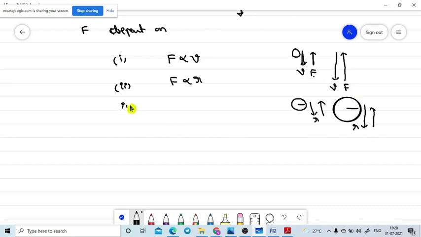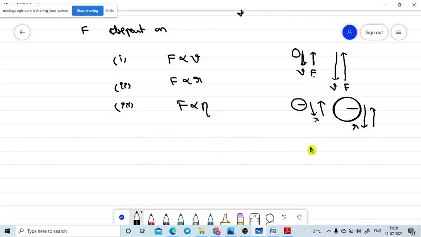Then the third point is that the viscous force is directly proportional to the coefficient of viscosity. If the body is moving in a fluid with a higher coefficient of viscosity, then the viscous force is more. If the body is moving in a fluid with a lower coefficient of viscosity, then the viscous force is less.